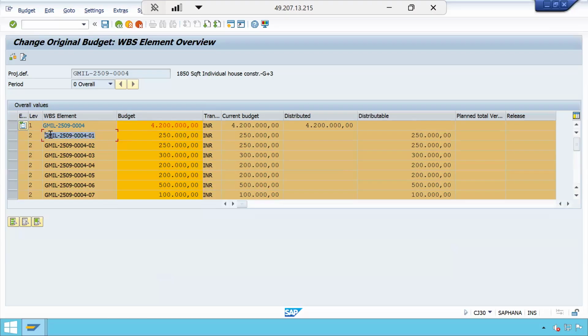See, this rule is applicable at each and every parent. Let us say under 01, I created 3 WBS elements, -01, -01, another one. Let us say 3 children I created. Let us say 2 children I created at the bottom of this WBS element. Now, the same rule is applicable at every parent. The same condition should be satisfied. That means the sum of the lower level WBS element values must be equal to the parent value. This rule is applicable at each and every level of the WBS elements. This you remember. I am just saving this.